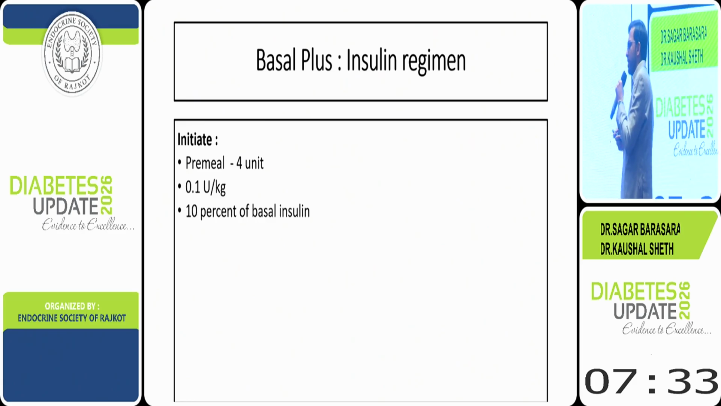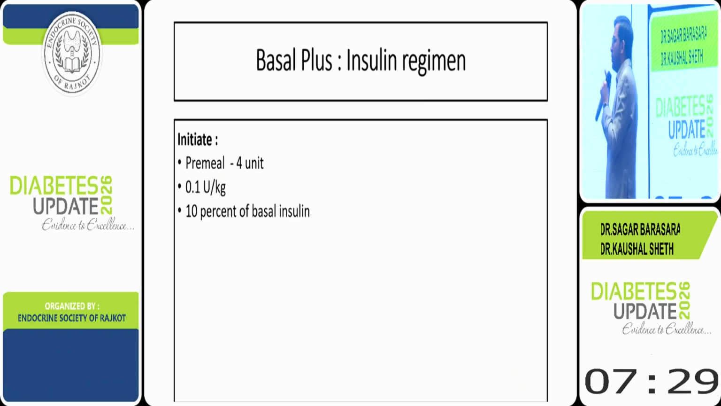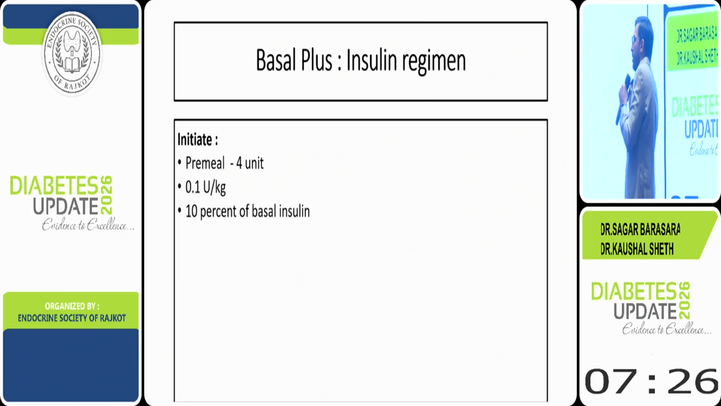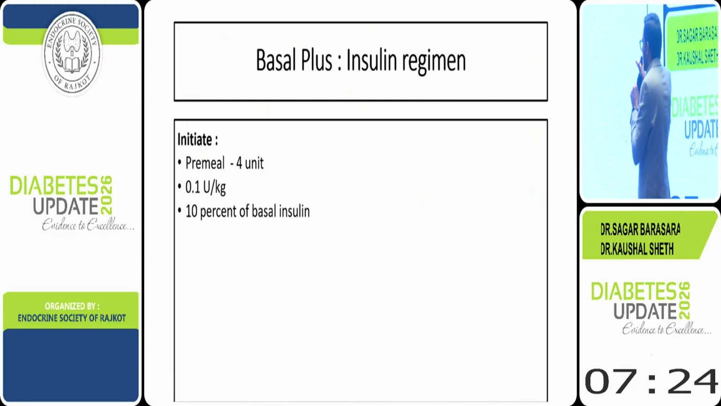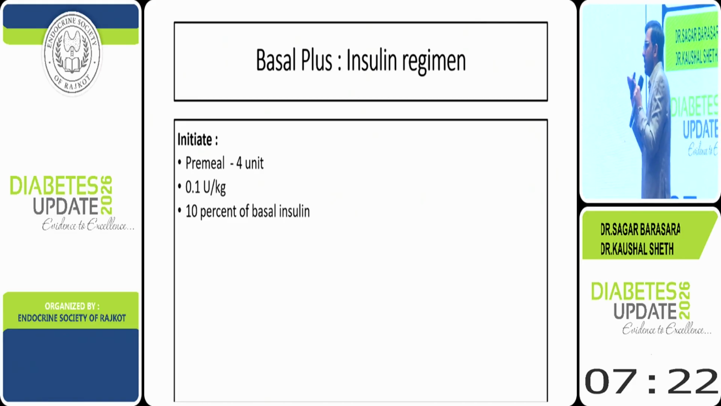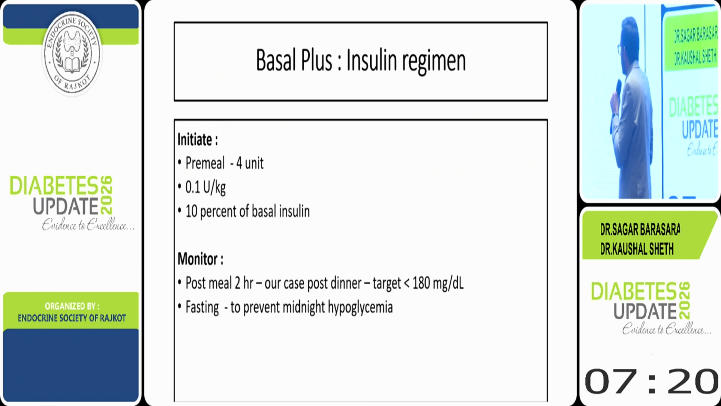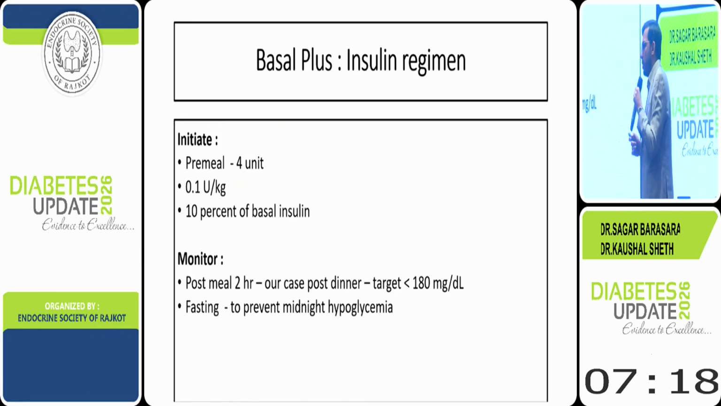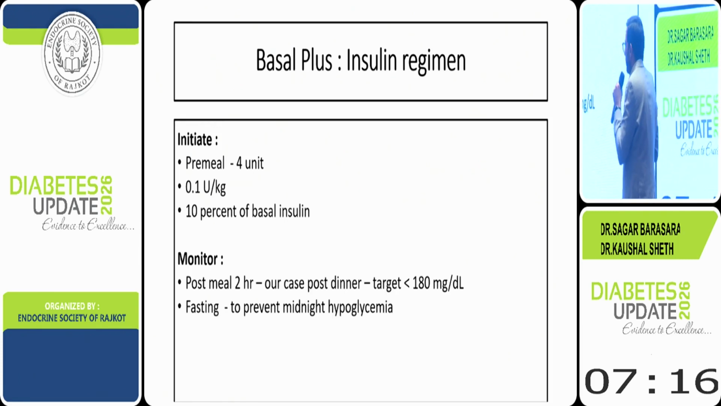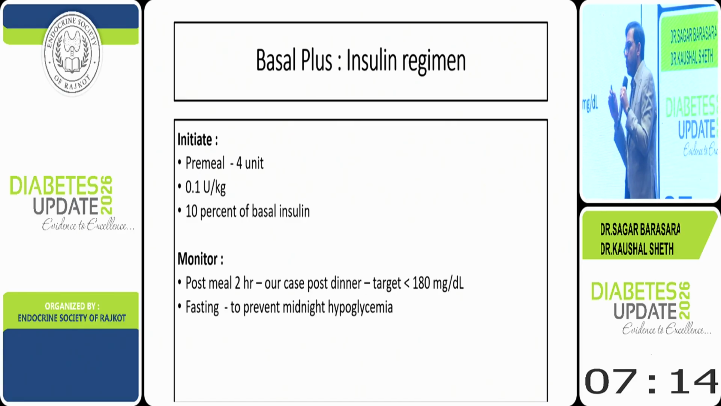There are three strategies. We can directly start with 4 units pre-dinner, or we can use 0.1 unit per kg before dinner, or we can use 10% of the basal dose in this case. We should monitor post-dinner 2 hour, we should target below 180, and simultaneously we should monitor fasting also,